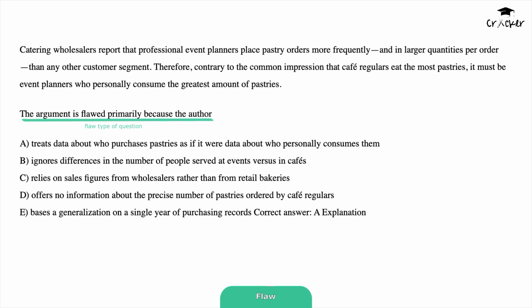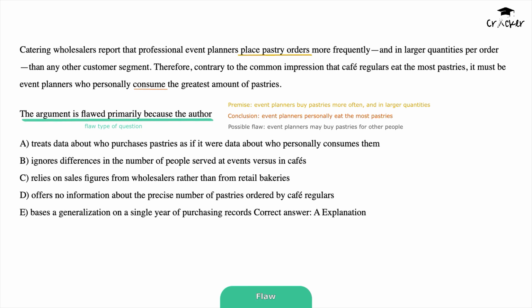So, while our premises say that event planners buy pastries more often and in larger quantities, the conclusion states that event planners personally eat the most pastries. Do you see the gap? The evidence is about who purchases pastries, but the conclusion is about who consumes them. Event planners may buy pastries for dozens or hundreds of people. They may eat none themselves.